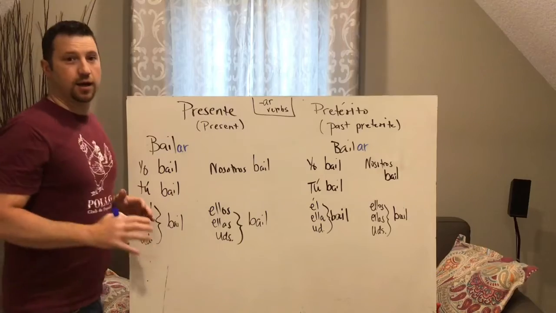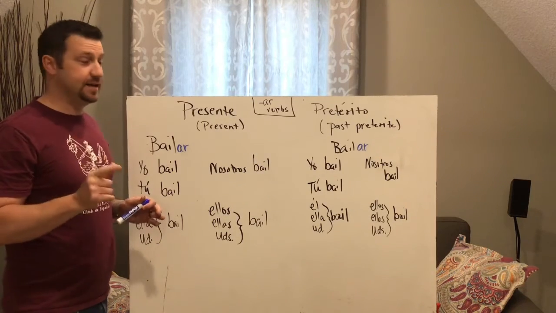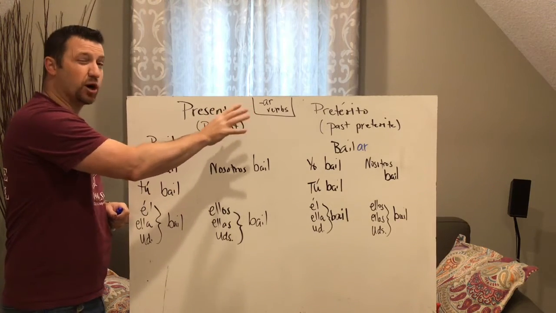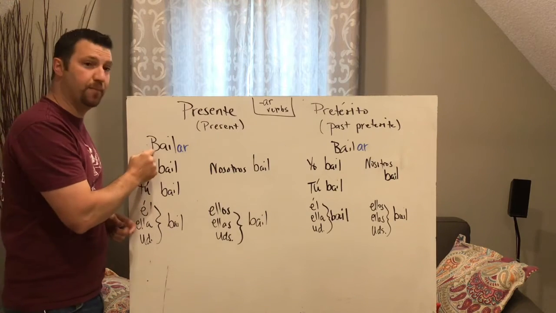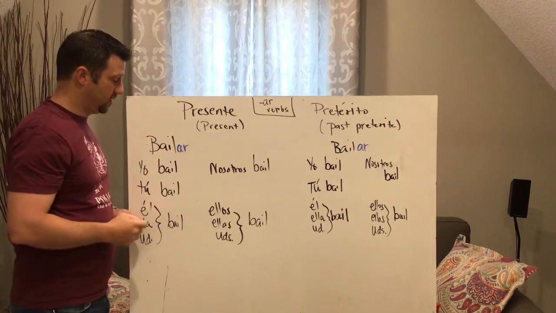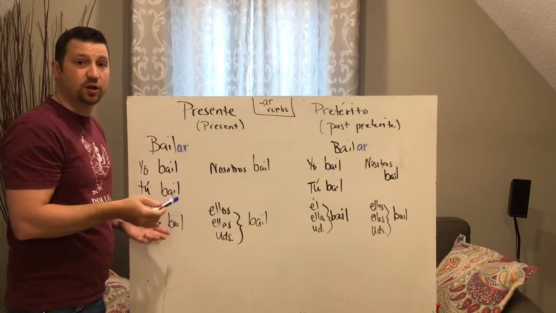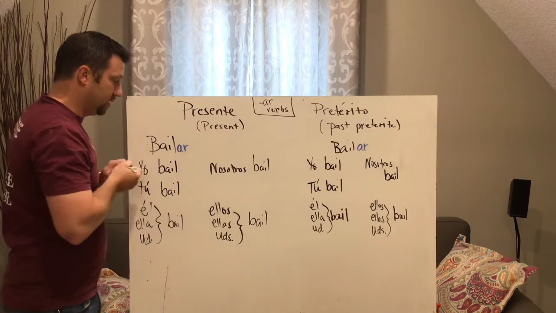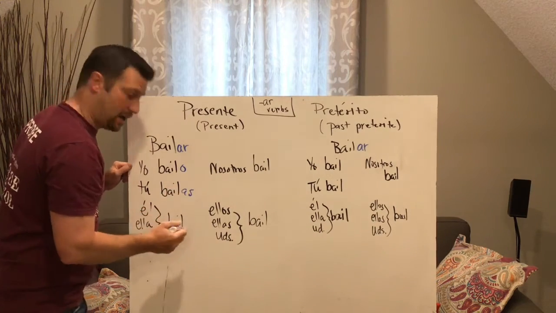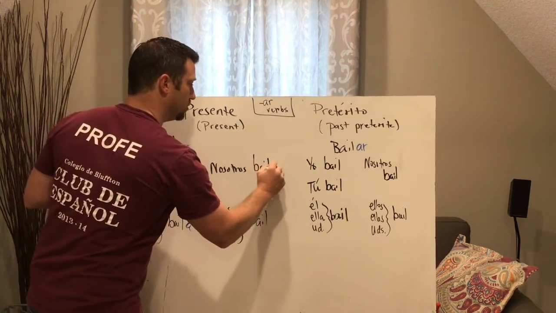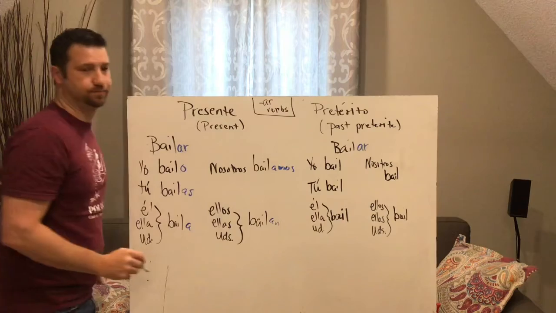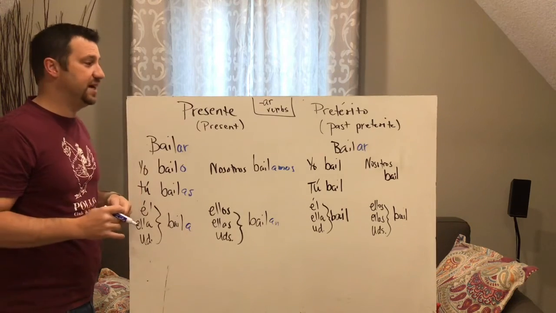Quick review. Okay, we're going to talk about the present tense, and we're going to learn part of the past tense. Okay, if we remember, we're going to look at AR verbs en el presente, that's present for you non-Spanish speakers. We're going to look at the verb bailar, which is an AR verb. It's regular. It means to dance. Okay, so if you want to say I dance, say yo bailo, tú bailas, él baila, nosotros bailamos, ellos bailan.